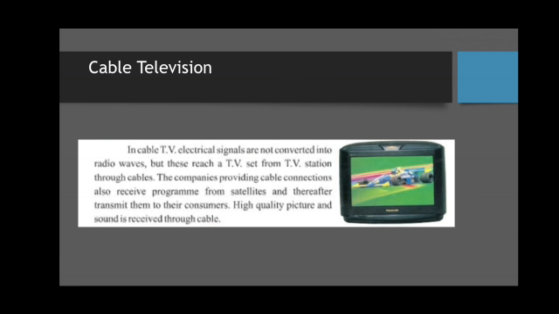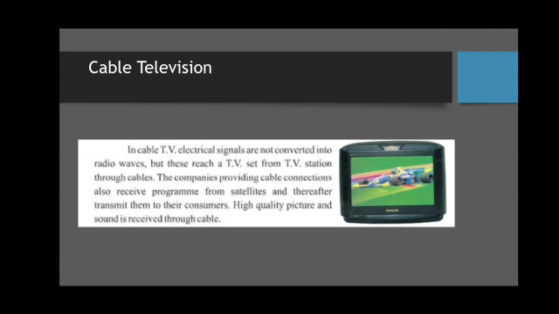Basically, in a television system, radio waves are used to carry picture and sound signals from transmitting antennas to the receiving antennas. The high frequency signal picked up by the TV receiving antennas is then processed, the picture and the sound signal.